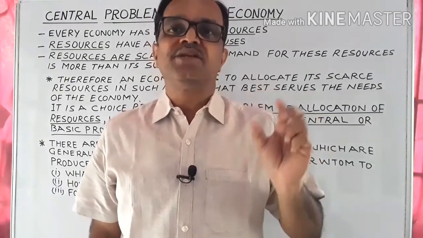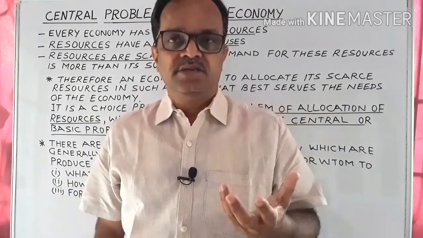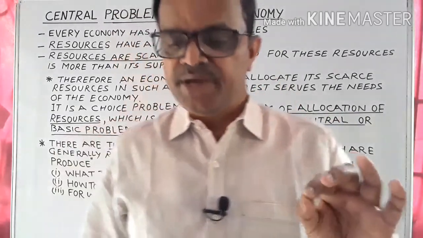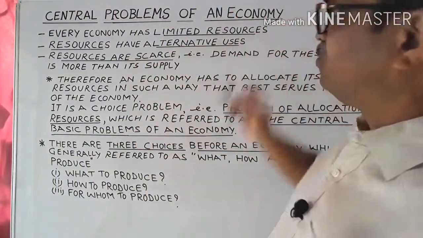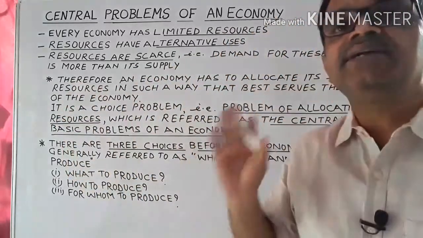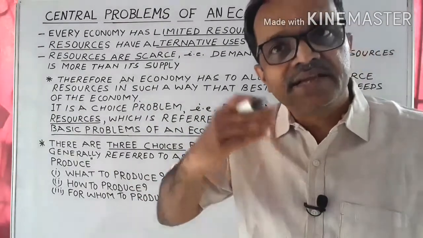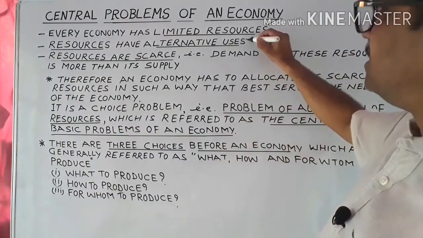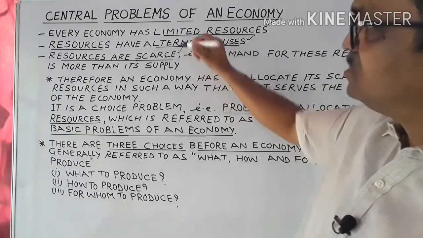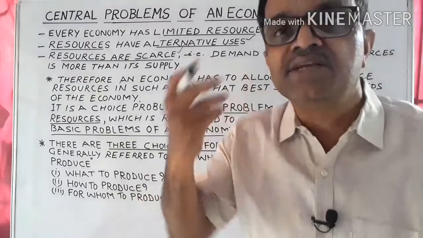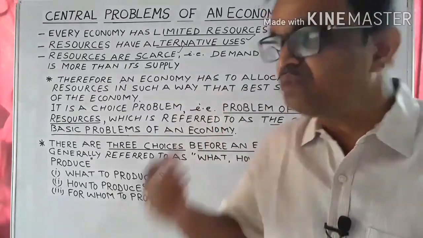Today I will discuss and explain the central problems of an economy that every economy faces. Now we know that every economy has limited resources. That is number one, the first truth that everyone knows: every economy has limited resources, and those resources have alternative uses, that is, they can be put to more than one use. That is the second fact: resources have alternative uses, and at the same time these resources are of a scarce nature, that is, their demand is more than the supply of those resources in the economy.